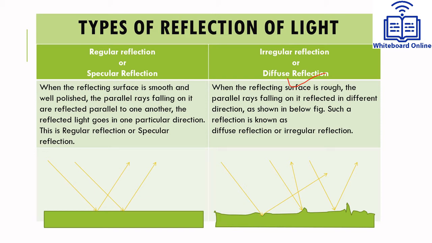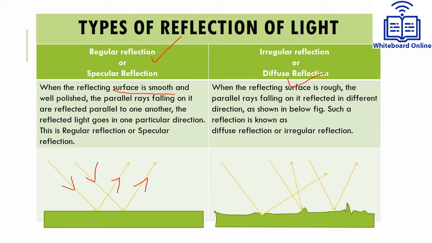It depends on the kind of surface the light is reflecting from. If the surface is smooth, reflection is regular. If the surface is smooth and well polished, what happens? If the light rays are parallel, the reflected light rays will also be parallel.